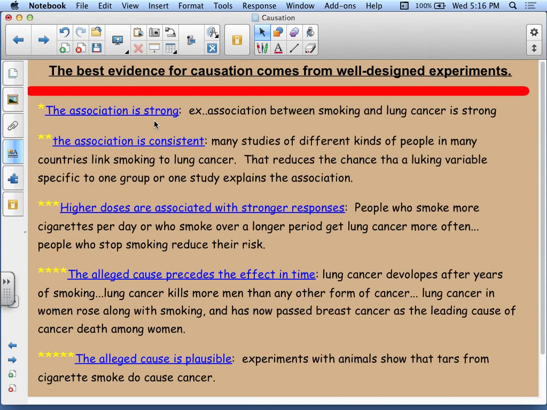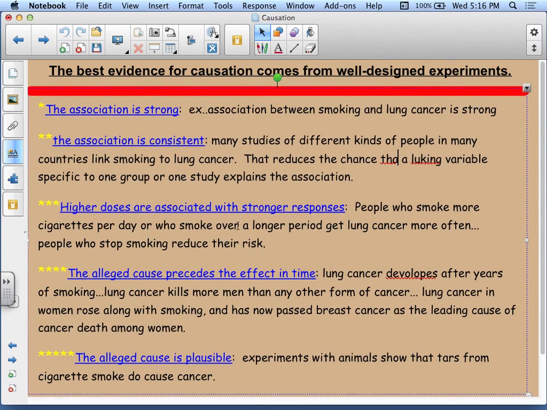First of all, the association has to be strong. For example, the association between smoking and lung cancer is strong. Second, the association is consistent. There were many studies of different kinds of people in many countries linking smoking to lung cancer. That reduced the chance that a lurking variable specific to one group or one study explains the association. Third, higher doses are associated with stronger responses. People who smoke more cigarettes per day or who smoke over a longer period of time get lung cancer more often. Then people who stop smoking reduce the risk.